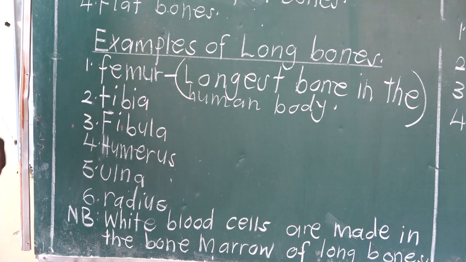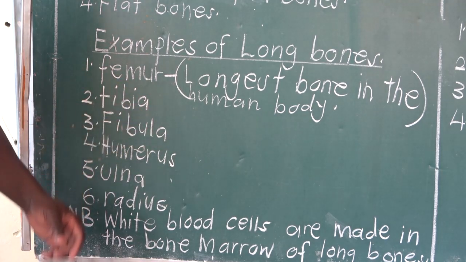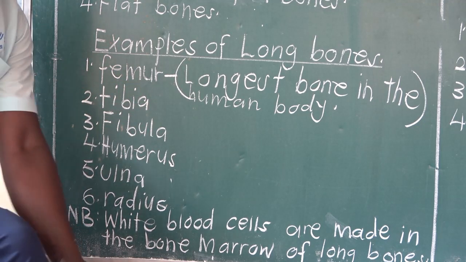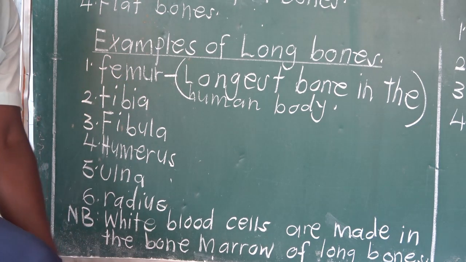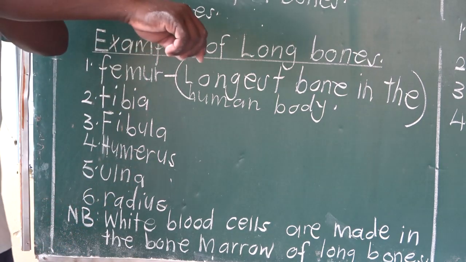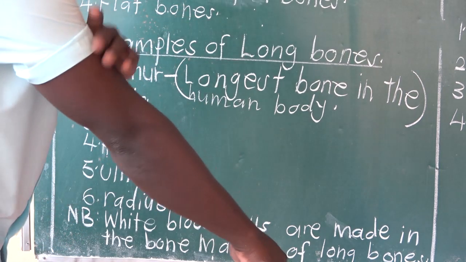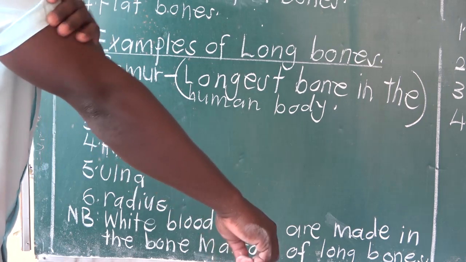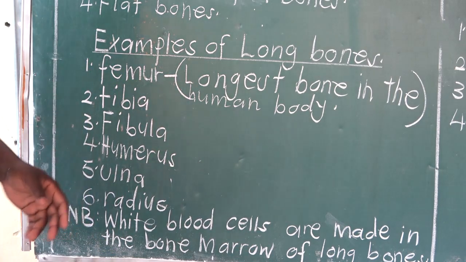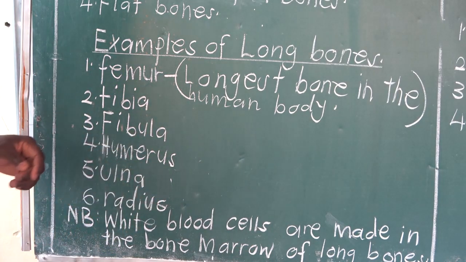Then we have tibia. Tibia and fibula are found just below the knee. There are 2 bones below the knee, the ones we call tibia and fibula. Then we have humerus. Humerus is found in the upper arm. The lower arm has ulna and radius.